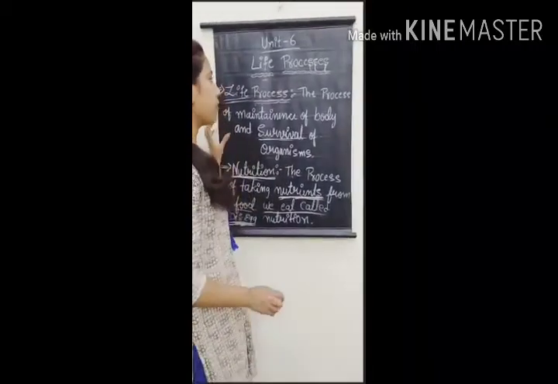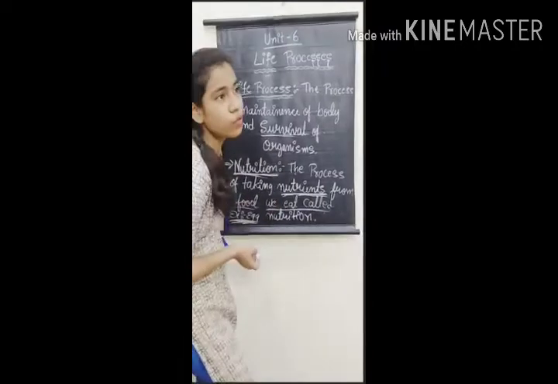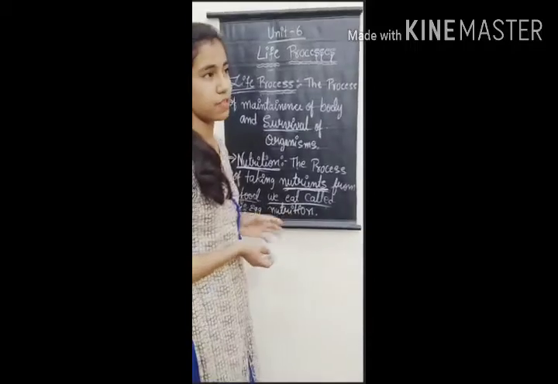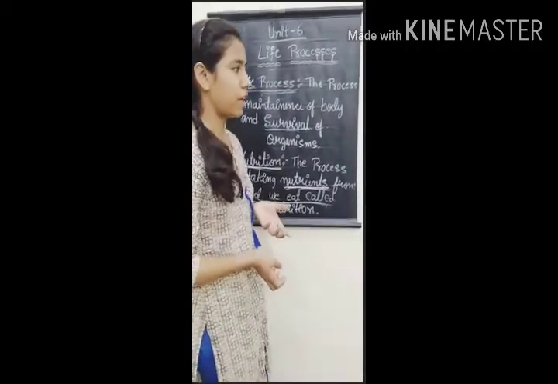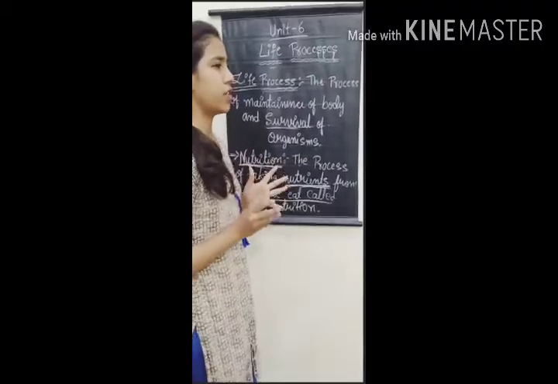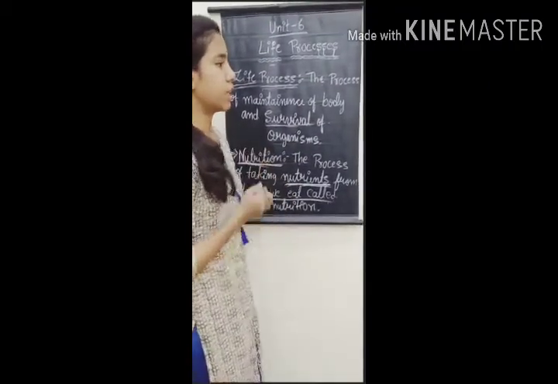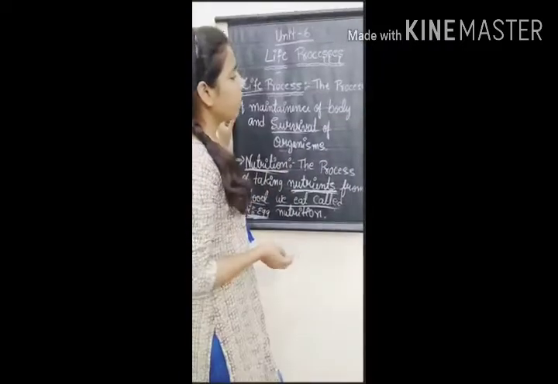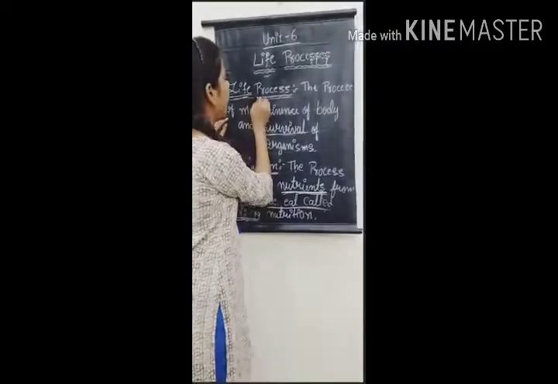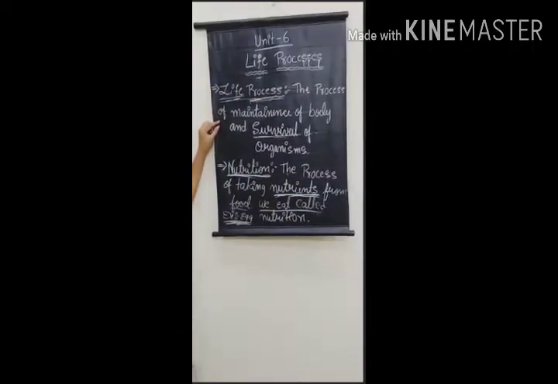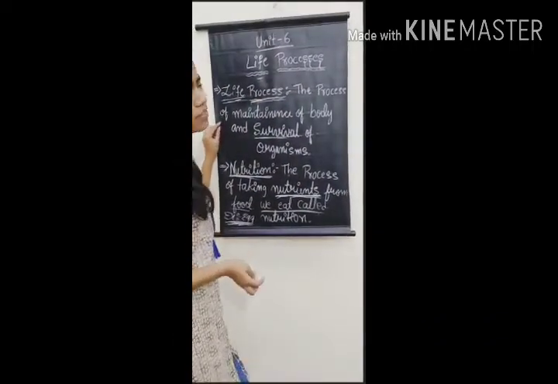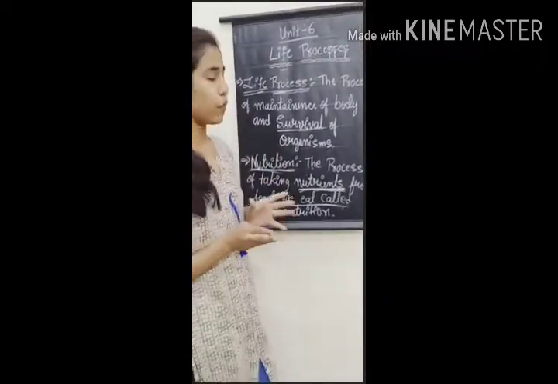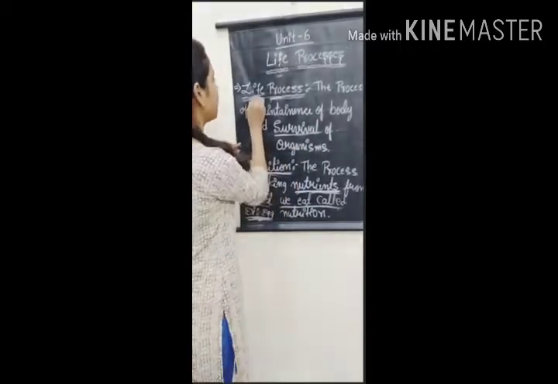Without knowing the definitions of this chapter, we are not able to move forward, right? First of all, we need to know what the metabolic activities are. I hope you know what the metabolic activities are: nutrition, respiration, digestion, transportation and excretion. What is a life process? A life process is nothing but the process of maintenance of the body and survival of organisms. It is called a life process.